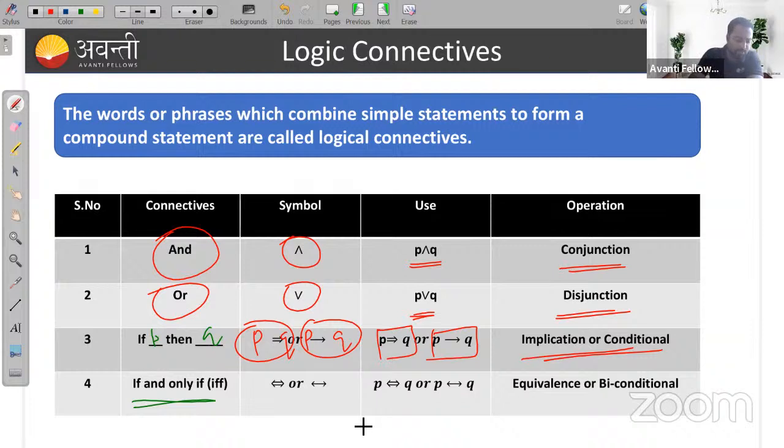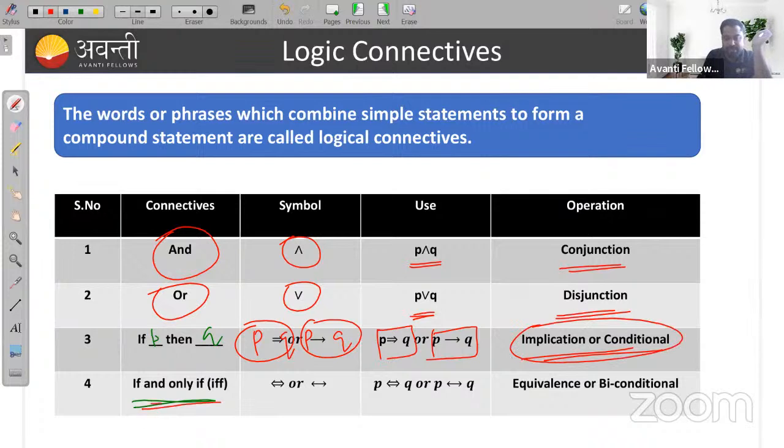So guys, if you are solving 5 questions in the JEE examination, then you will get 90 percentile. In mathematics, if you solve 4 to 5 questions, then you can score above 90 percentile. If you are solving 8 or 10 questions, that means you are getting 99 percentile. Understood? So we need to select topics from where we can solve questions in JEE examinations. So that is actually important. Yes, so this is about implication or conditional.